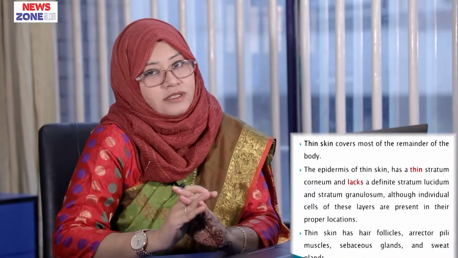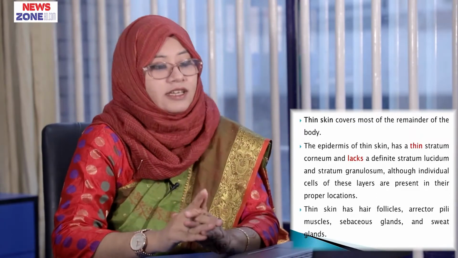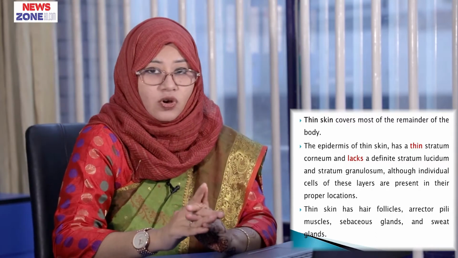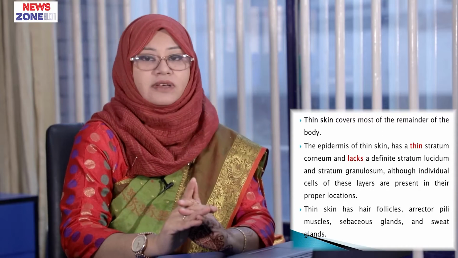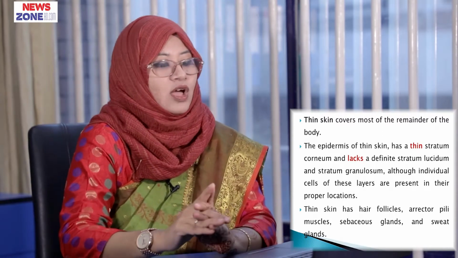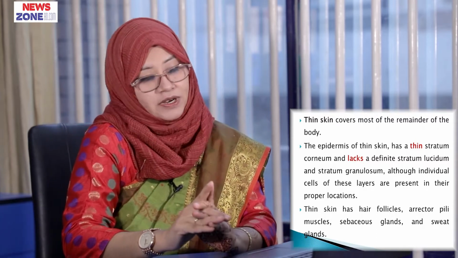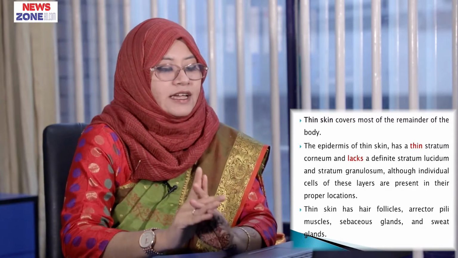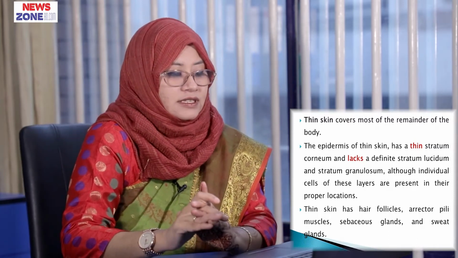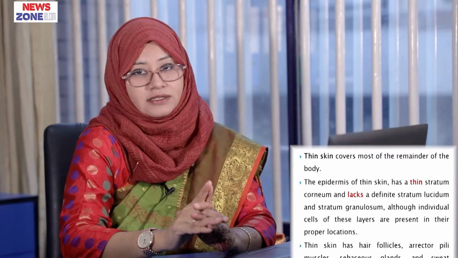Thin skin covers most of the remainder of the surface of the body and the epidermis of thin skin has a thin stratum corneum and lacks a definite stratum lucidum and stratum granulosum, although individual cells of these layers are present in their proper locations. Thin skin has hair follicles, erector pili muscles, sebaceous glands and sweat glands.